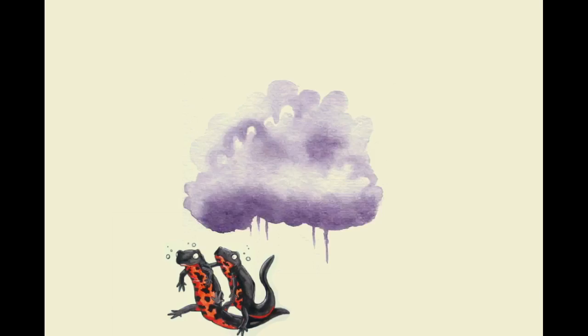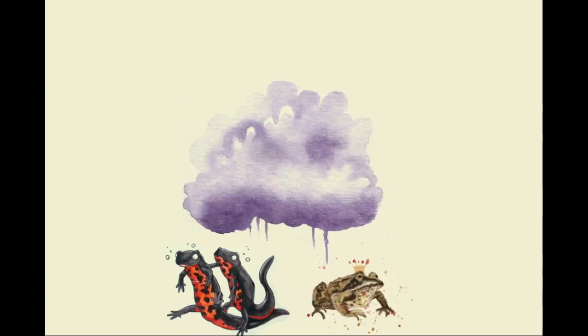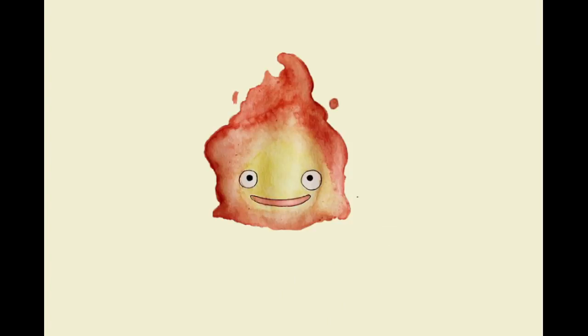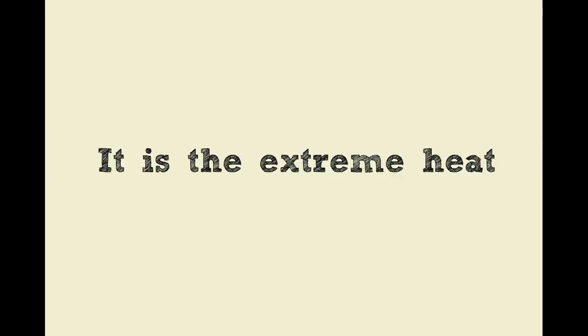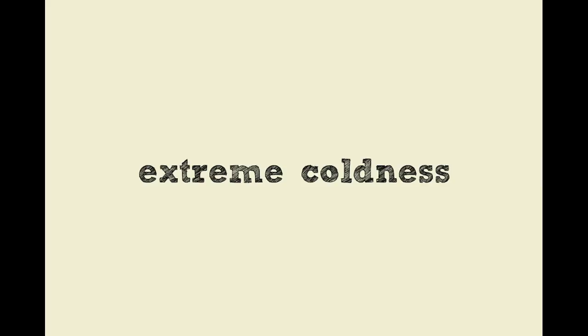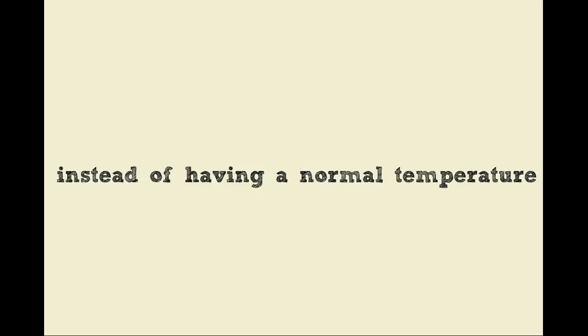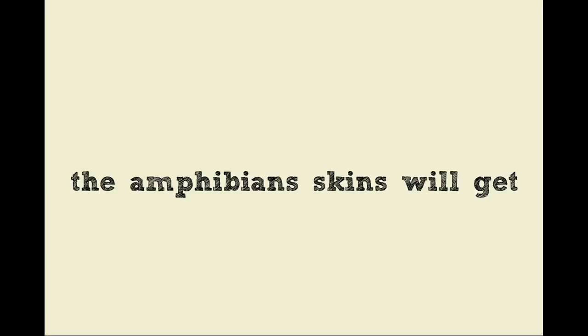Low clouds promote humidity, contributing to the survival of salamanders and toads. Heat promotes humidity, and it would benefit the amphibians. However, climate change occurs. There is only extreme heat or extreme cold instead of a normal temperature. Cold weather promotes low humidity, and when there is low humidity, amphibian skin will get dry because they need water and humid air to be moist.